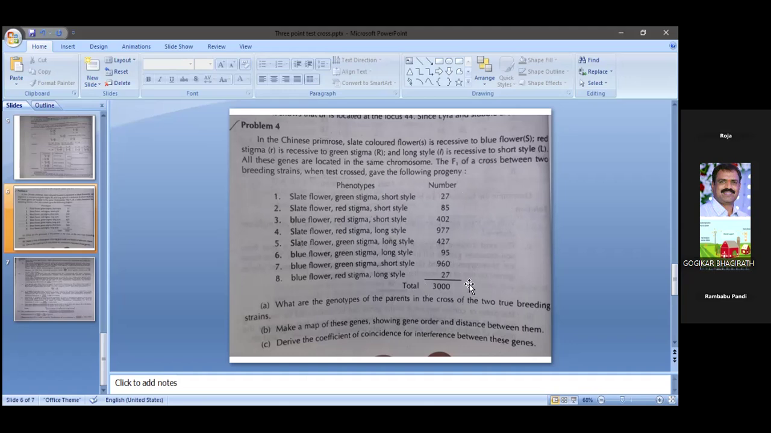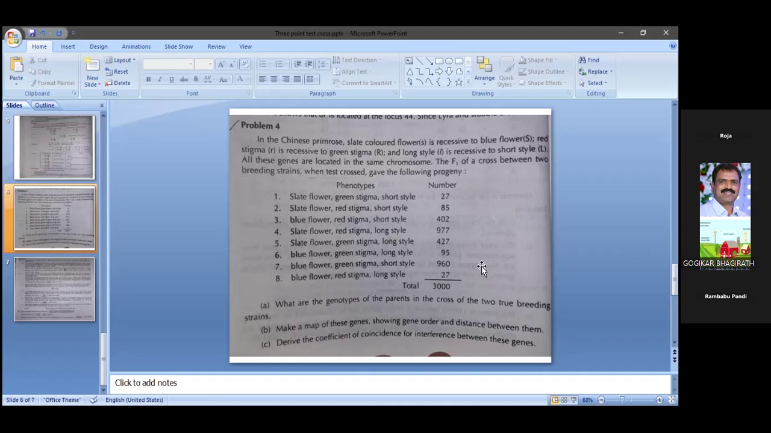Among the 3000, the highest numbers are seen in the 4th one and the 7th one. These 4th and 7th classes indicate the parental types. The 4th number is 977 and the 7th number is 960.